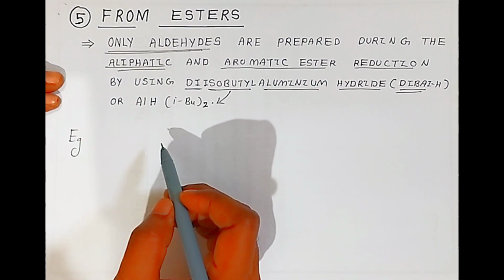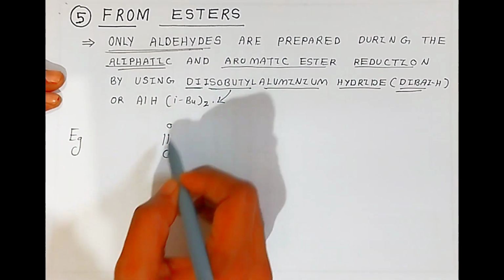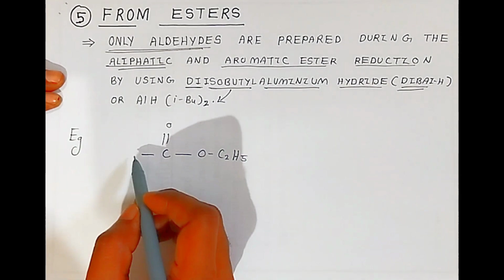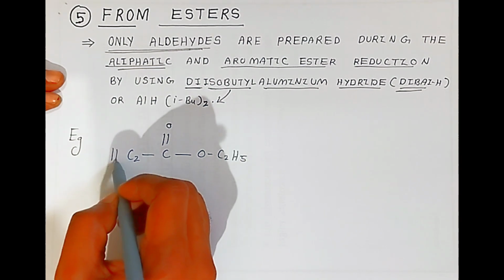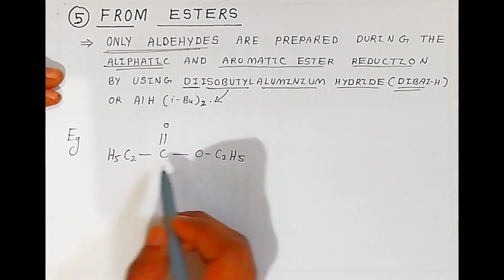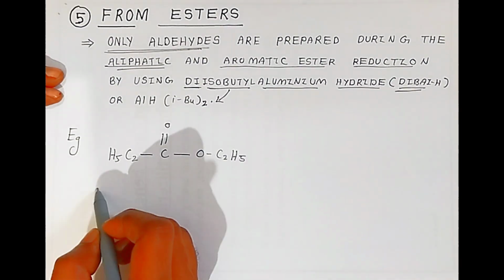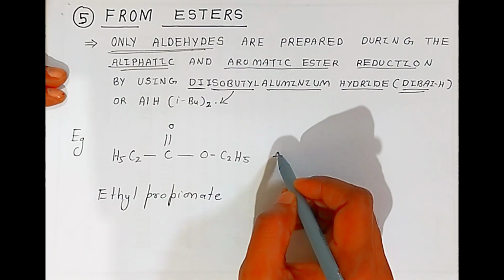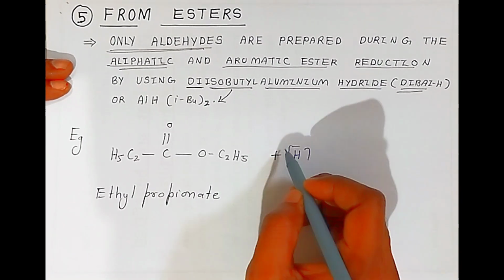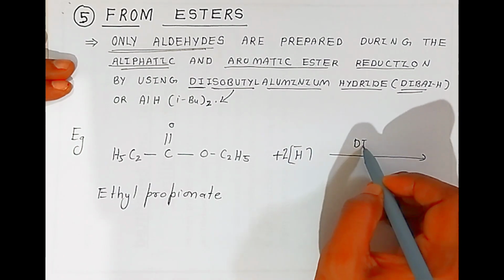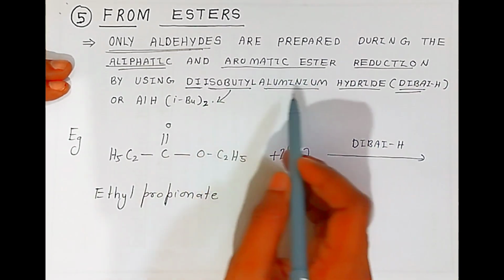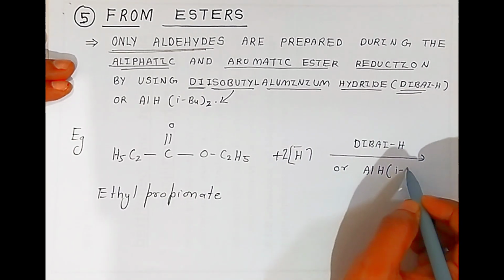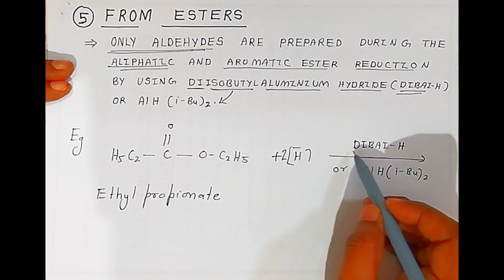For example, you can take an ester. Carbonyl has 2 valencies, one valency is taken by an ethoxy group, C2H5, and the other by ethyl, C2H5. This is the ester, ethyl propionate. When it undergoes reduction using DIBAL-H, that is diisobutyl aluminum hydride, as a reagent,